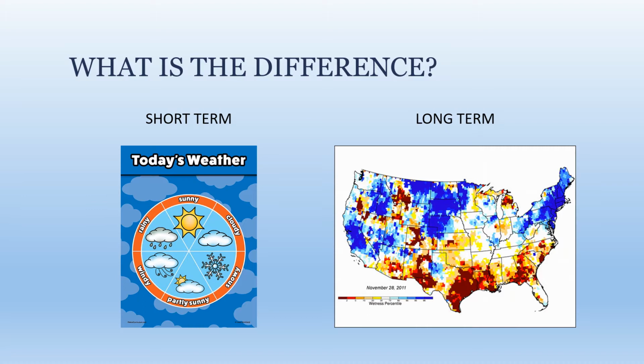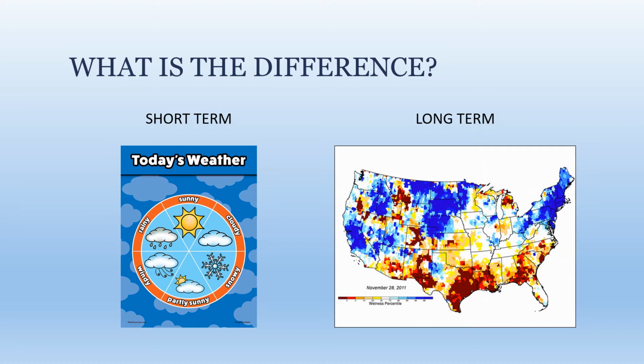So what's the difference? The time scale. Weather deals with short-term atmospheric conditions at a specific location at a specific time. So as we can see in the example here, today's weather will let us know if it's going to be sunny or cloudy, if it's going to be raining or snowing or windy, things like that.